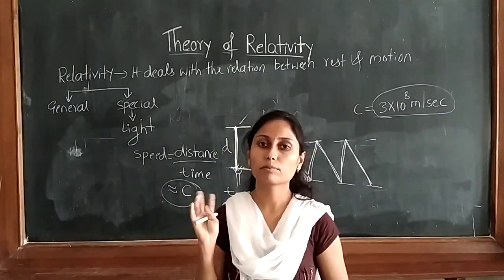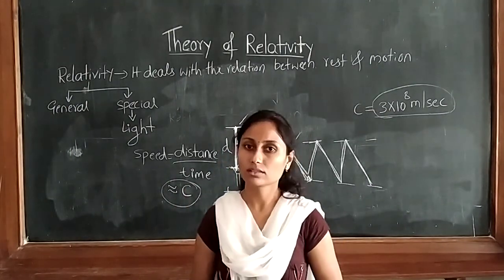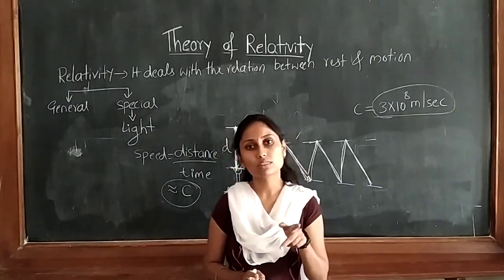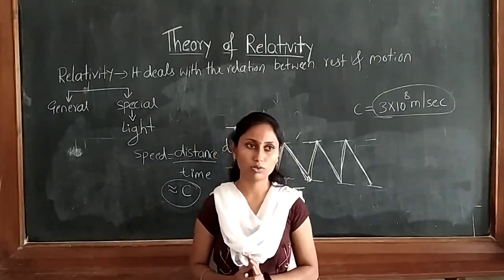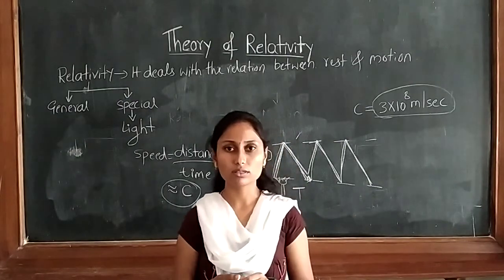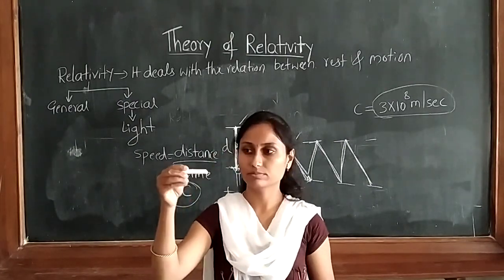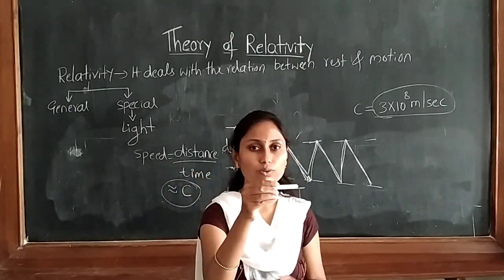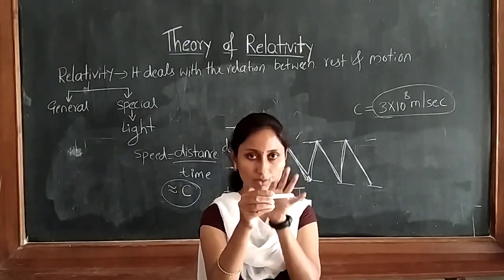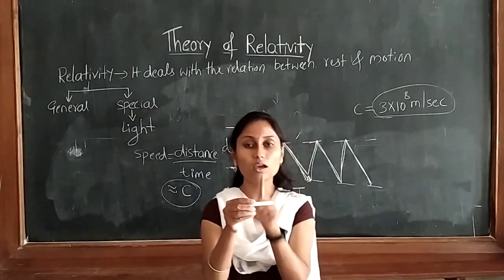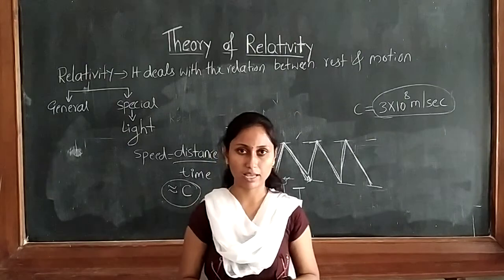As I already told you, there are two mechanics parts: one is classical mechanics and the second one is the theory of relativity. Both relate to mechanics. The difference is this: when a body is moving with a lower velocity, you can apply classical mechanics.